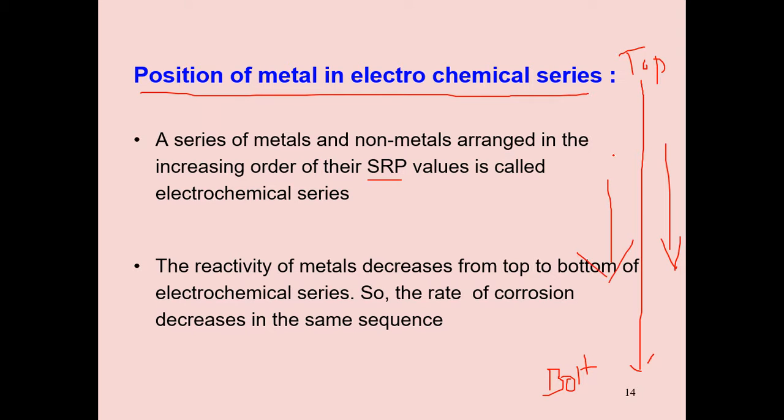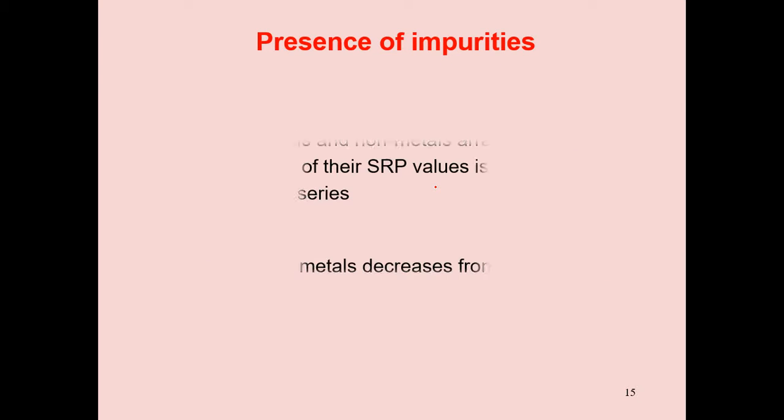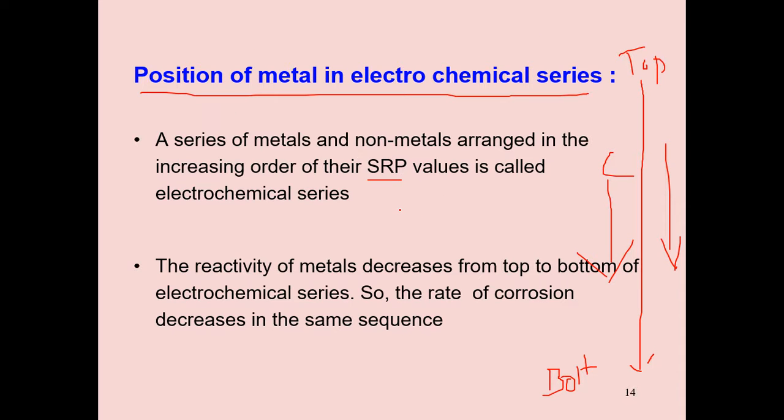So the point is: the reactivity of metals decreases from top to bottom of the electrochemical series, so the rate of corrosion decreases in the same sequence. This is the position in the electrochemical series. See here, SRP means standard reduction potential. Note down this point.